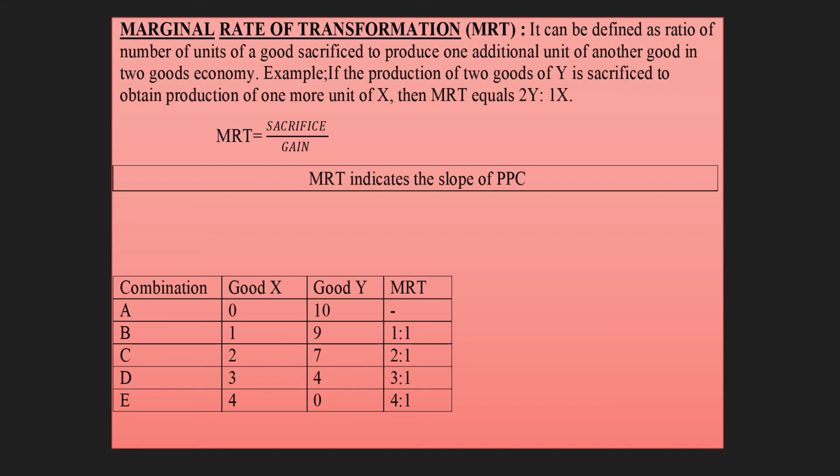The point of consideration here is we are only going to consider the change, that is delta Y upon delta X, change in units of good Y divided by change in units of good X. For possible combination A, we do not have any MRT, the reason being there is no combination before that. That's why we do not have any MRT for that combination.